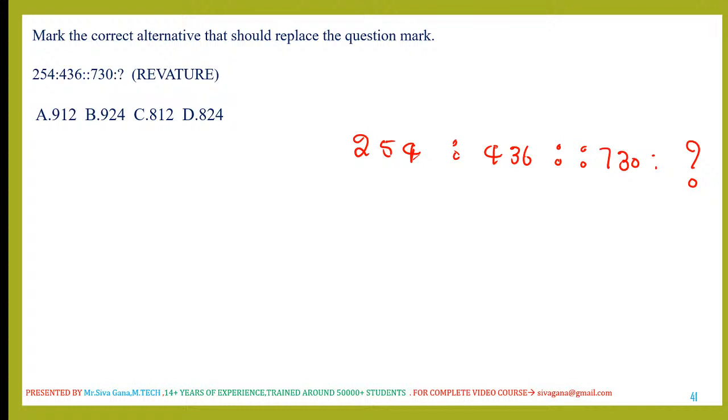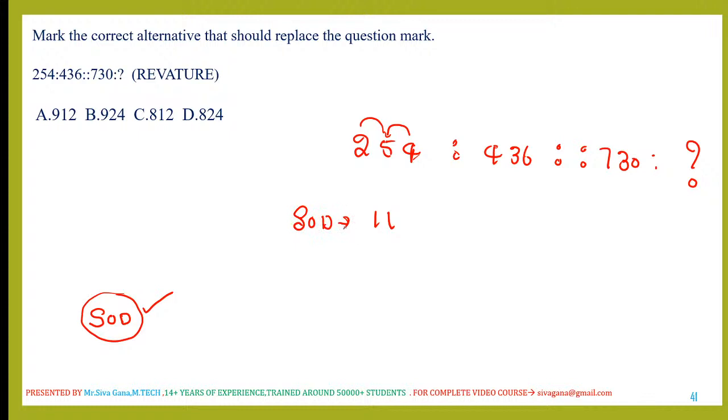My first clue is what? In this number analogy, sum of the digits. Sum of the digits is my first clue. This is the first choice to crack the number analogy question from my point of view. So 5 plus 4 is 9, 9 plus 2 is 11. Sum of the digits is 11 here.